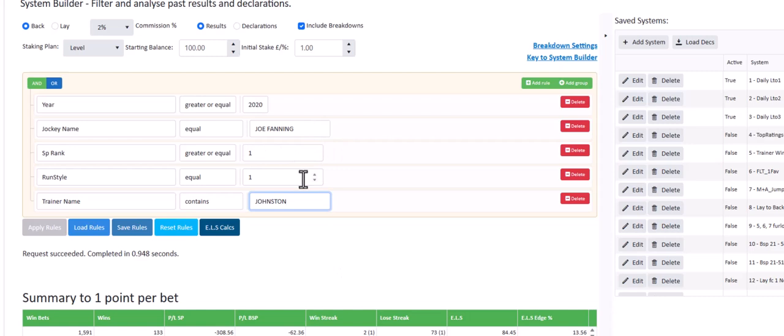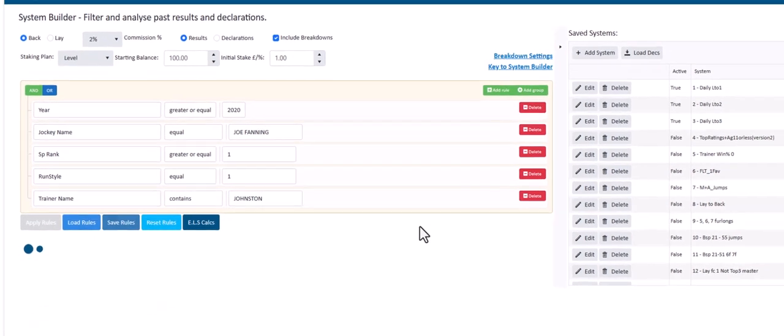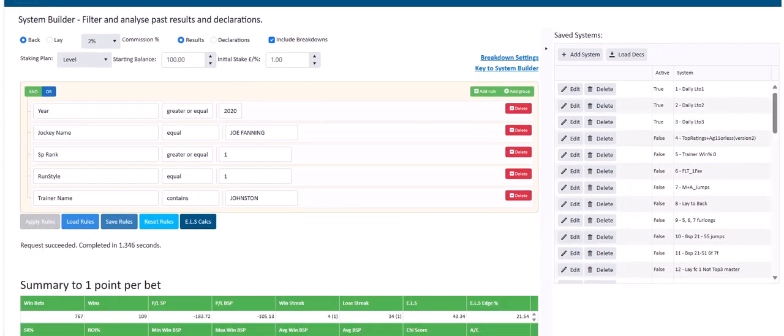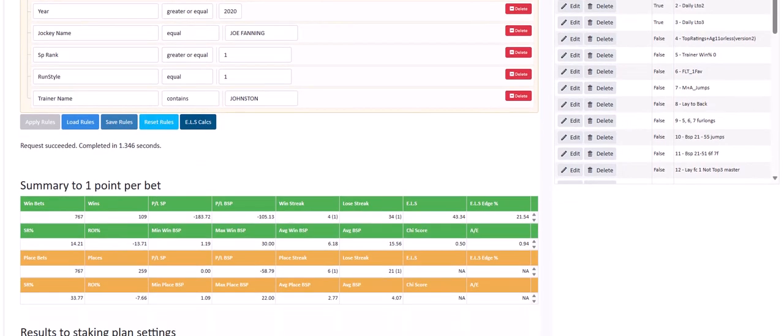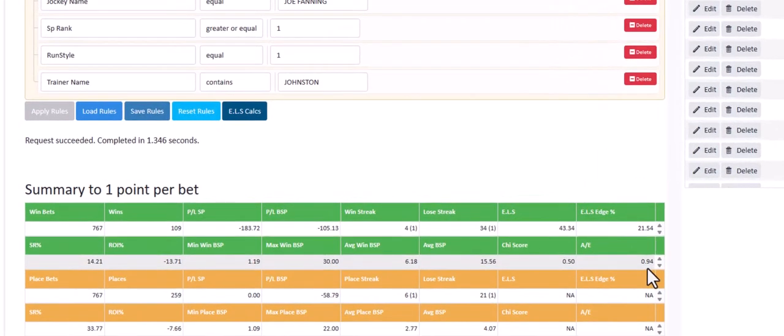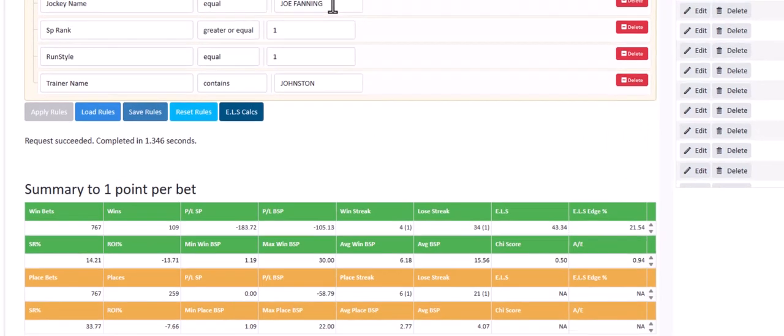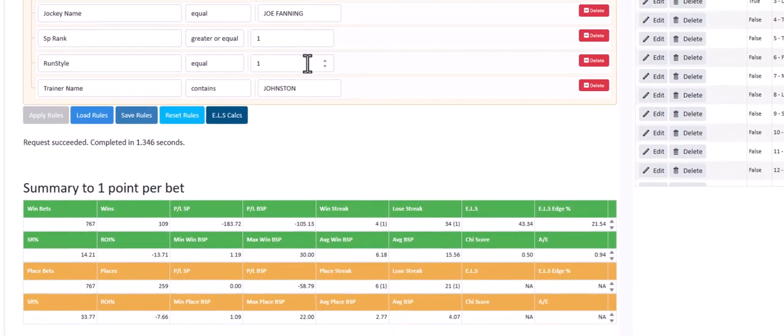This is Joe Fanning on front runners for the Johnstons over the last 4 years. And as we can see, 0.94. That's quite a low number, especially for a jockey renowned to be one of the best front running jockeys, and at the same time for the Johnstons, whether it was Mark Johnston before or Charlie Johnston now.